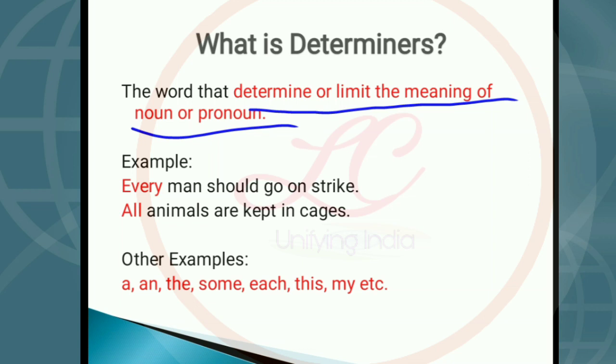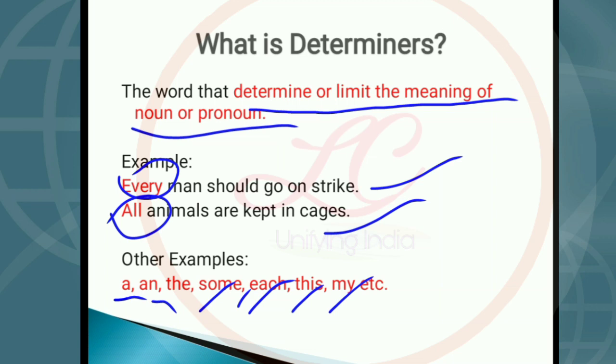Now, an example: every man should go on strike. Here, every is an example of a determiner. Another example: all animals are kept in cages. Here, all is an example of a determiner. Other examples are a, an, the, some, each, this, my. These are the examples of determiners.